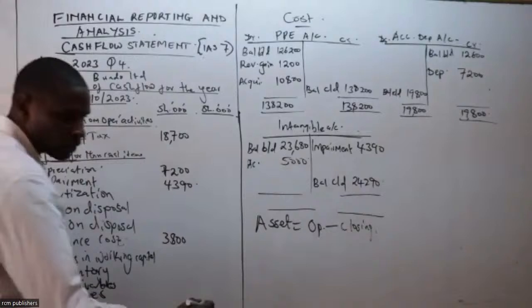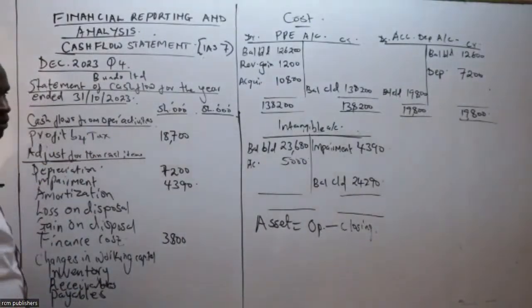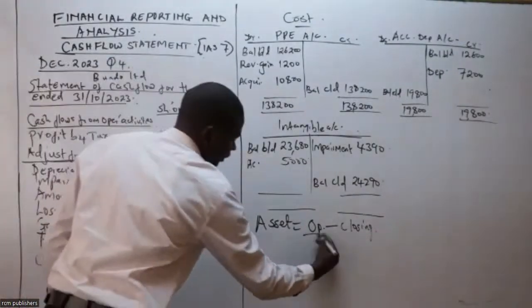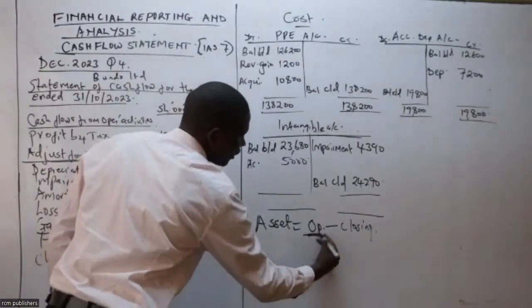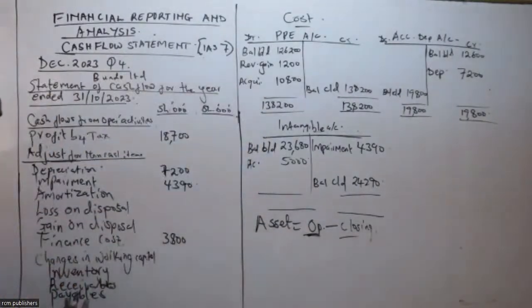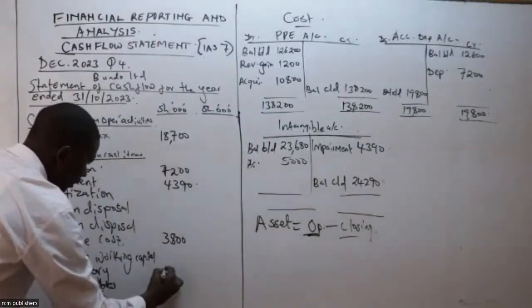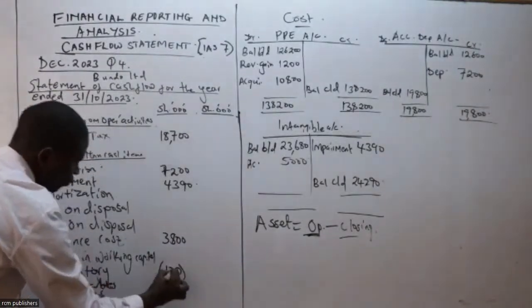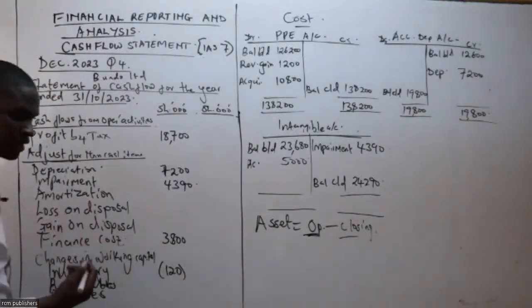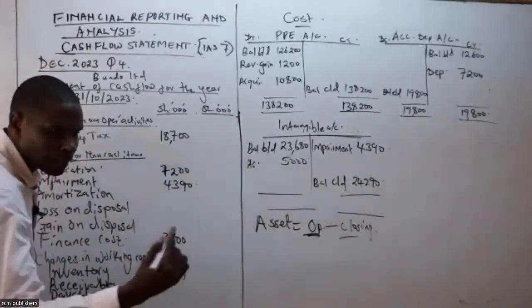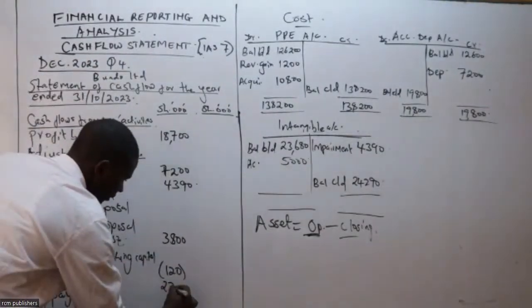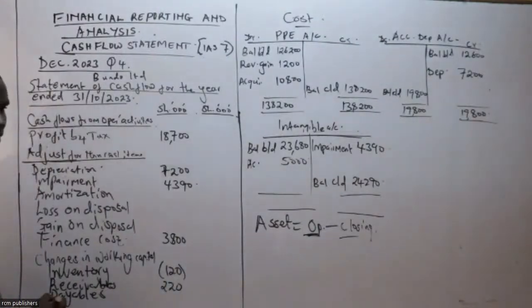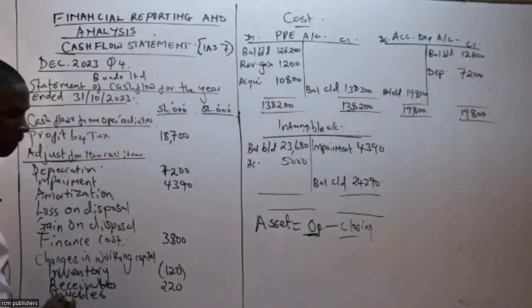Inventory was minus 120. So for those people who join, just take the opening of the inventory and then less the closing of the inventory. You get 120, which is an outflow. What about the receivable? Receivable was 220, which is an inflow. And then give me the last one, the payable.